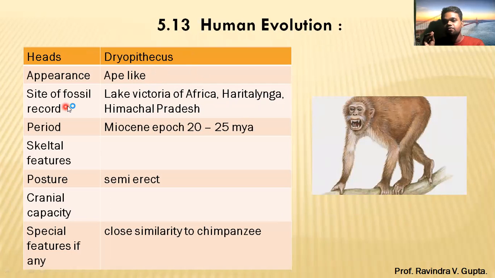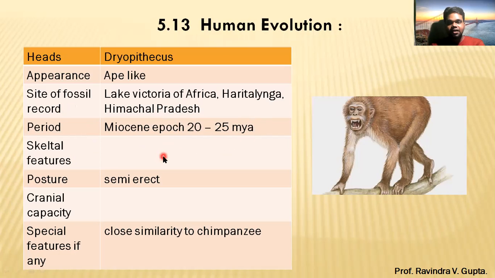Now the site of fossil record, because they are not living, so ultimately we have a fossil record of them. Lake Victoria of Africa, then Haritalyangar, Himachal Pradesh. Now the period is Miocene epoch, 20 to 25 million years ago.